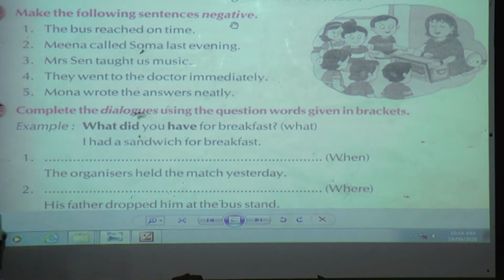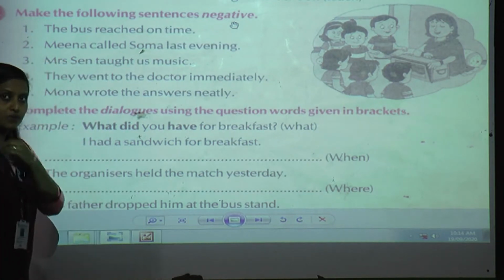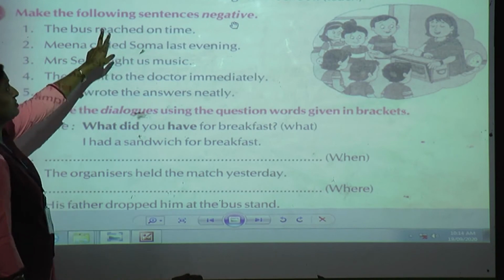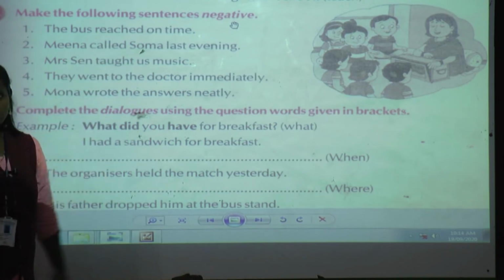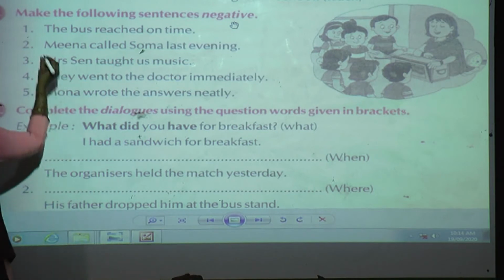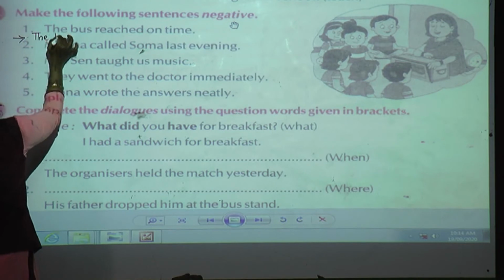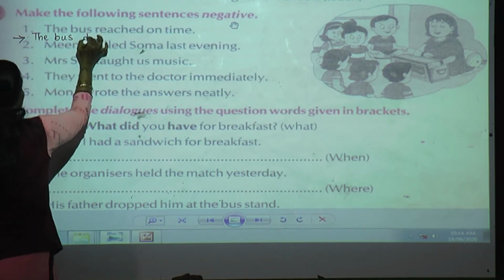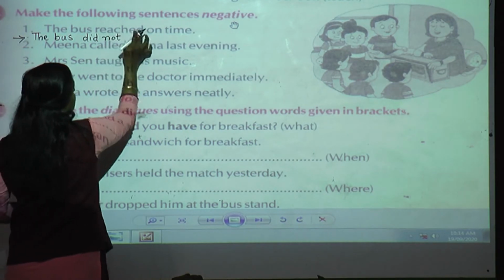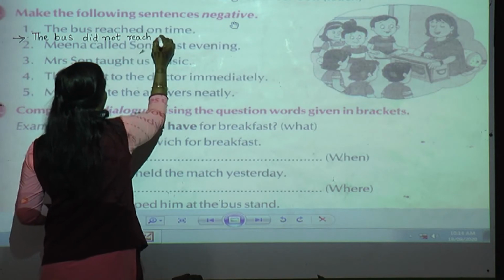Now what is the rule for that? Yes, we have to use did not after the subject plus the original form of the verb. Can you tell me, students, what is the verb over here? Yes, it is reached. And what is the original form of the verb? Reach. So shall I write? The bus did not reach on time.